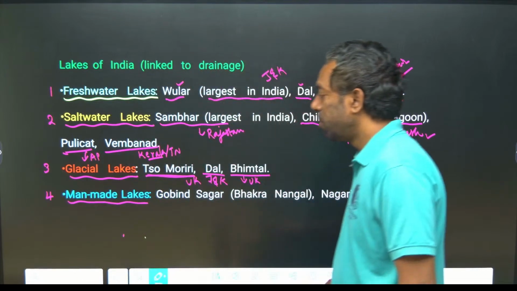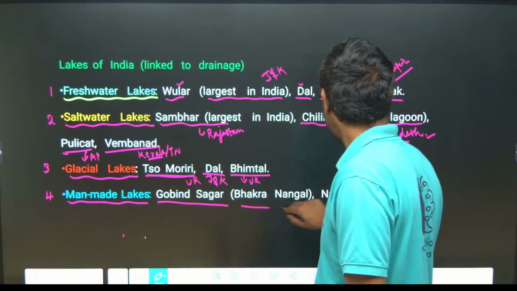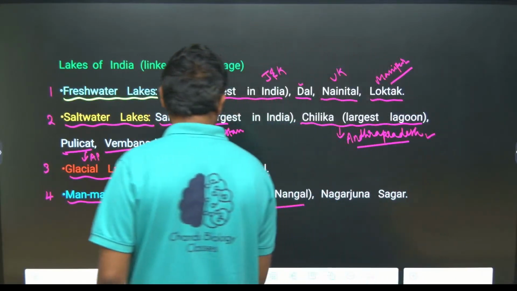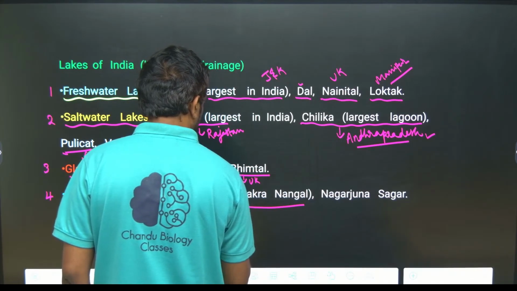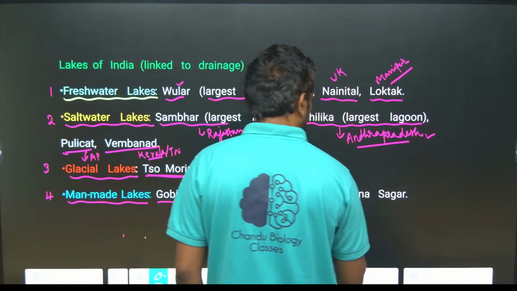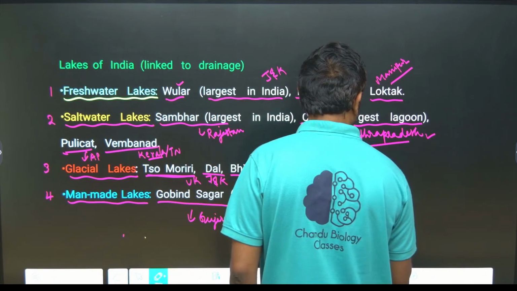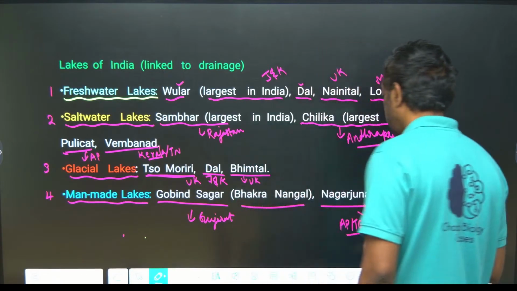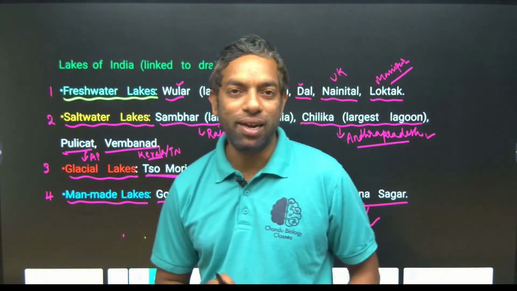These are the glacial lakes. Man-made lakes: Gobind Sagar Lake, this is in Gujarat, from the Bakra Nangal project, and Nagarjuna Sagar, which is in AP and Telangana. These are the most important lakes in India, guys.